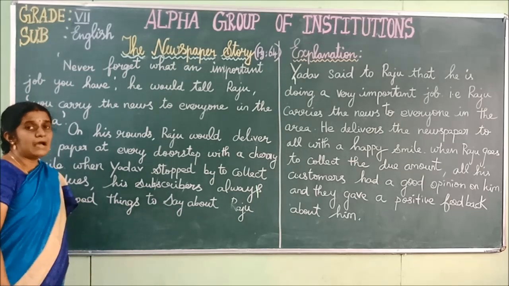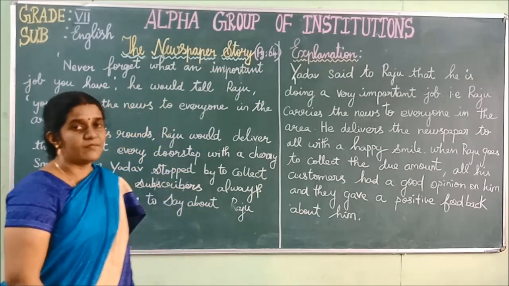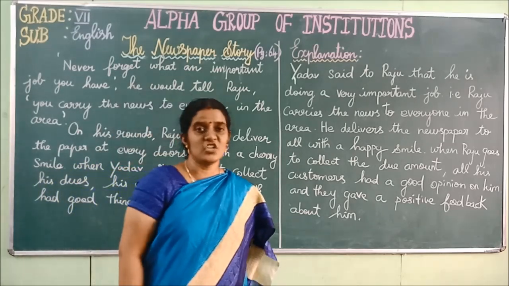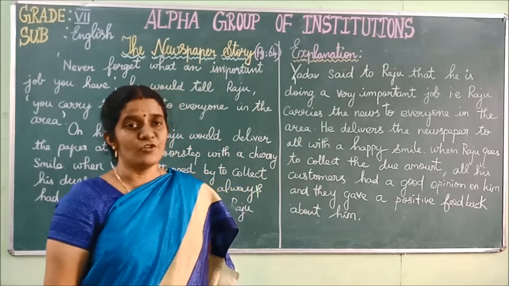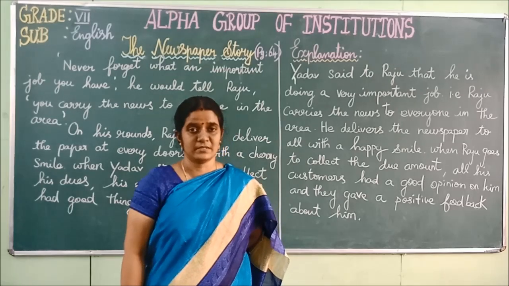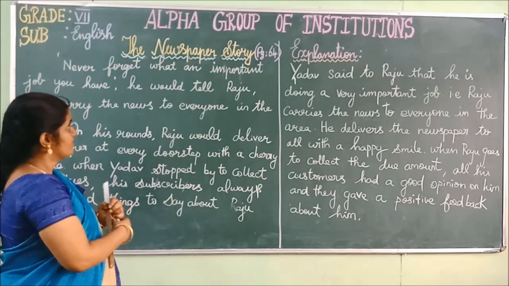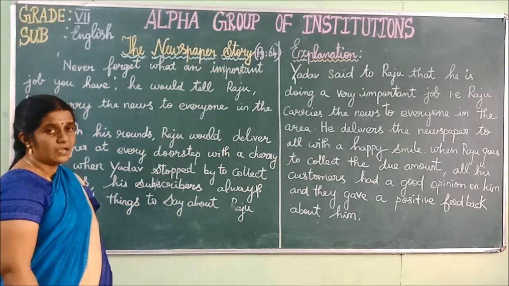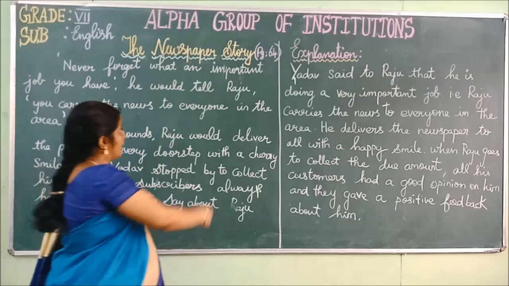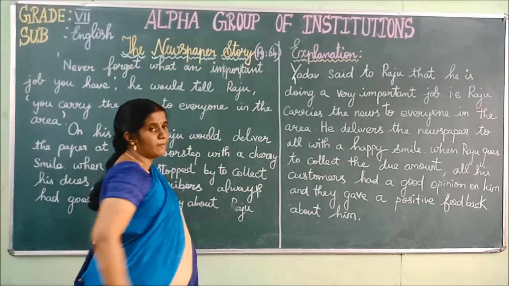And now we will underline some of the important words in this passage and we will see how to pronounce those words. Whenever you come across some difficult words, children, first split that word into syllables so that it will be easy for you to pronounce those words. Okay, and now what are some of the difficult words in this passage? First one, it is important. Okay, so this word important has 3 syllables. Important. Okay, it is important.